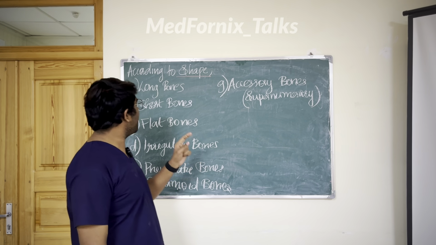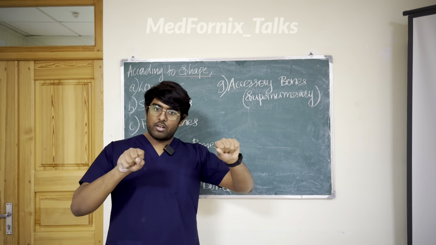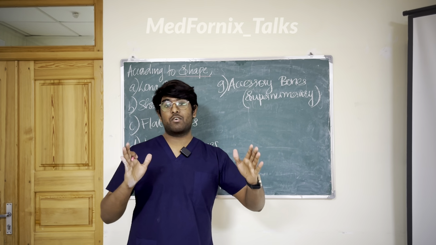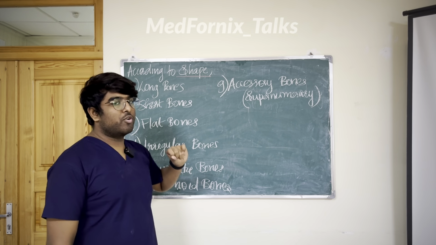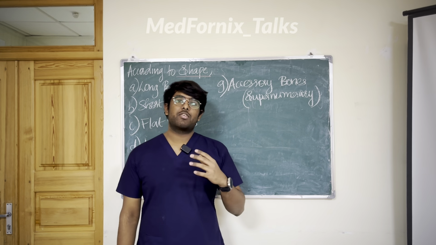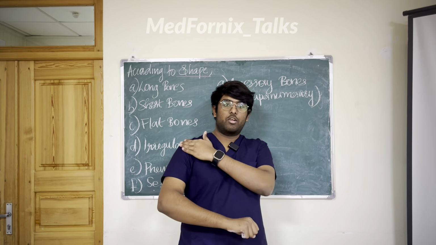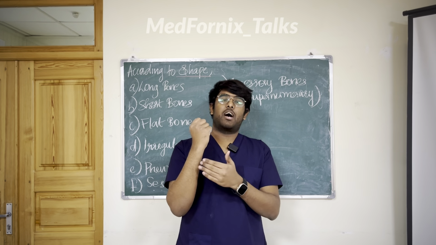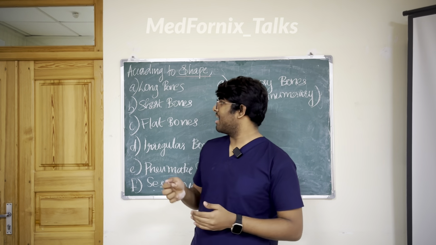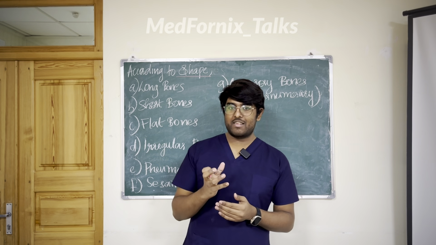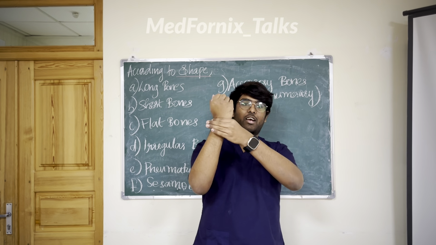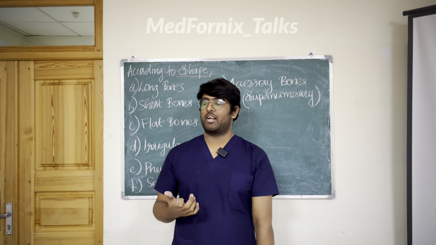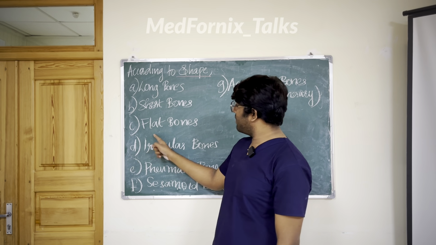First type of bones are long bones. As you all know, long bones are long in their size or structure. There are different types of long bones, like the humerus in my arm, then my femur, tibia, fibula, radius, ulna. These bones are long bones. Next one is short bones, which are short in size. Here we have wrist bones like carpals, then metacarpals, phalanges, then my tarsals, metatarsals, and phalanges. These are short bones.